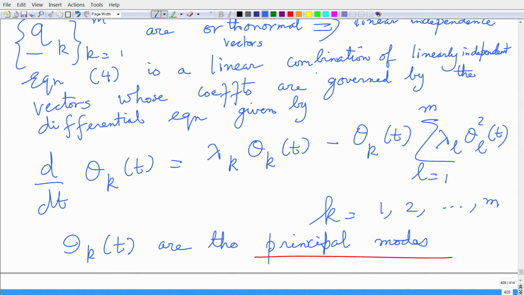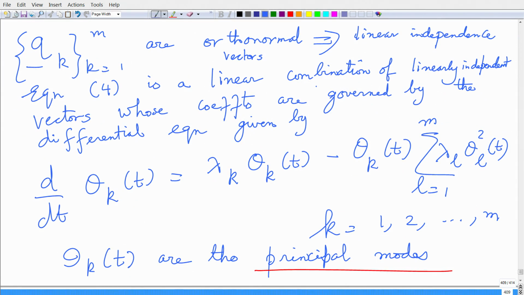equation that I can write in this form, which is d by dt of theta k of t is lambda k theta k of t minus theta k of t times summation L equals 1 to m lambda L theta L square of t.